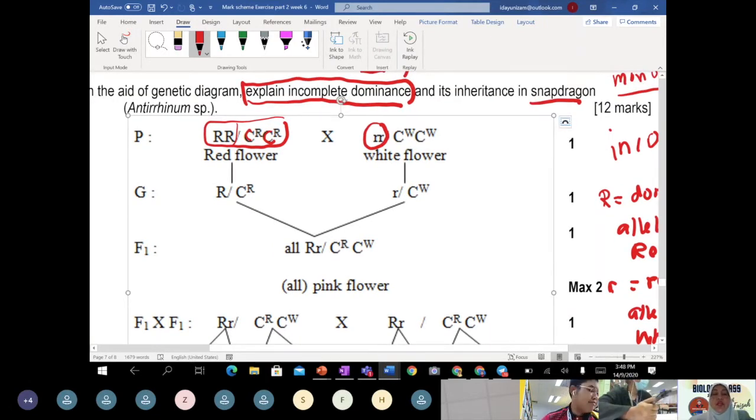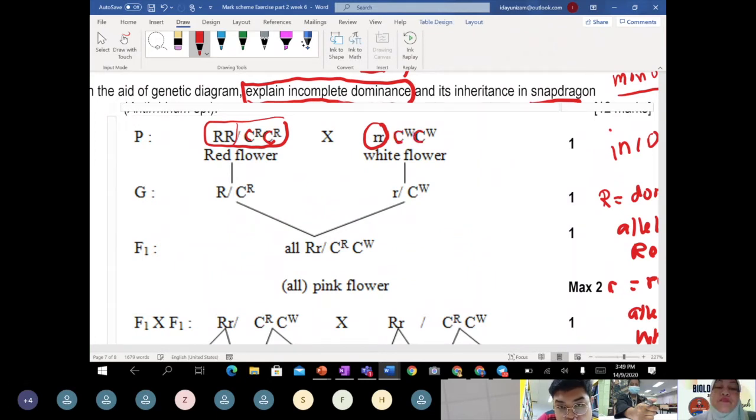So if you choose RR, RR is a red flower, or capital C, which means color. Because tomorrow when we discuss the carrot, they will use this symbol, that's why teacher wants you to get familiar with this symbol.